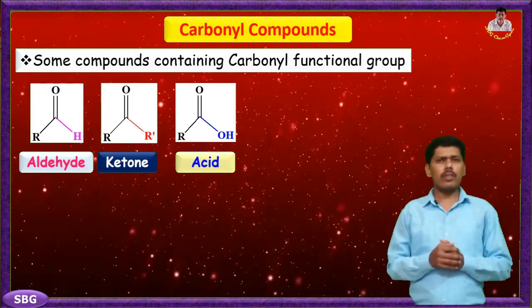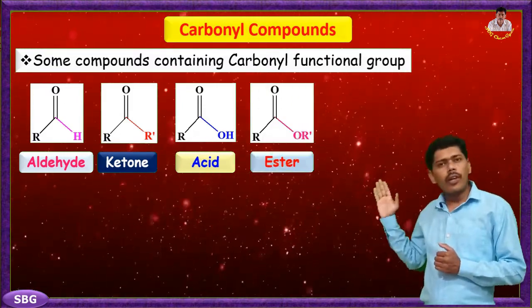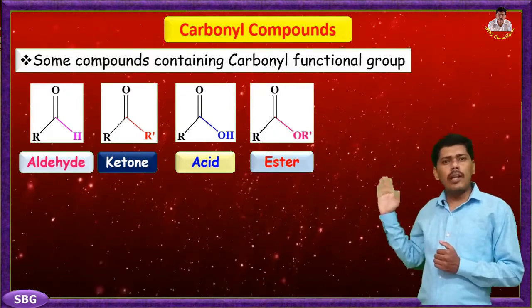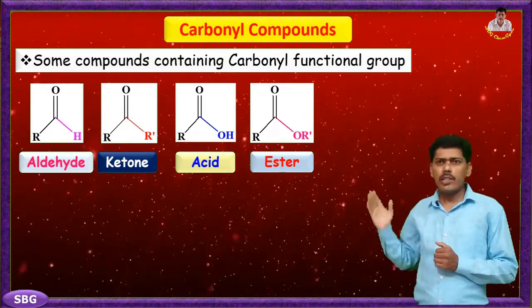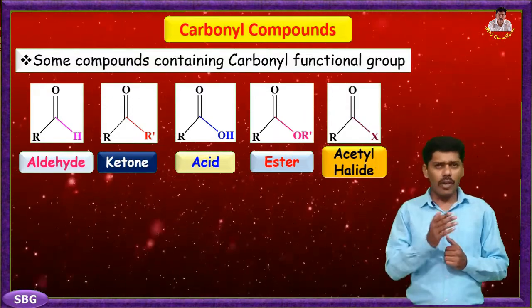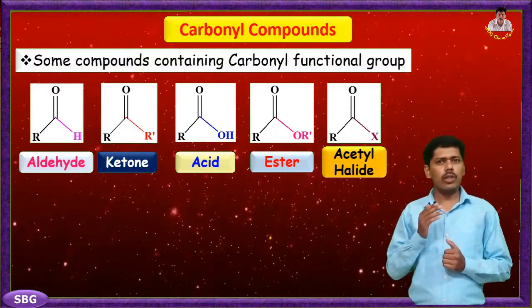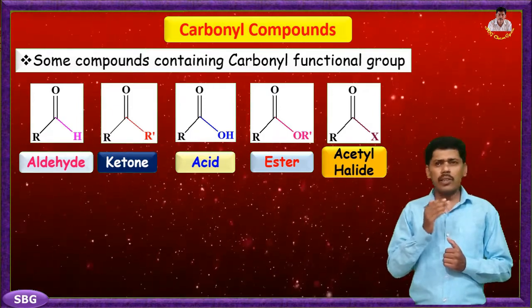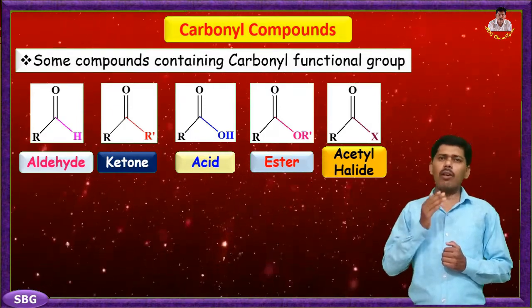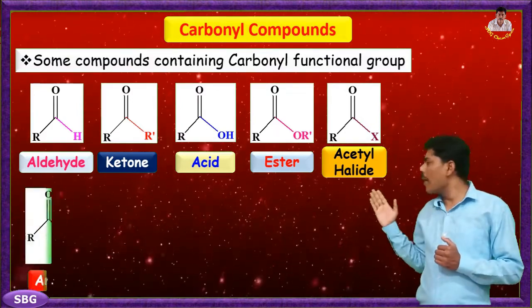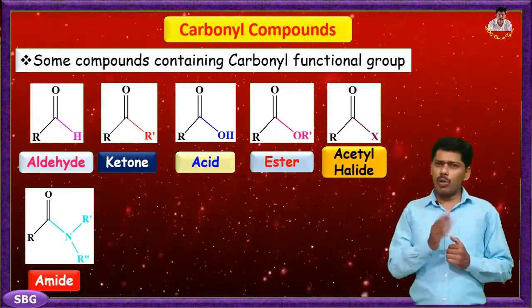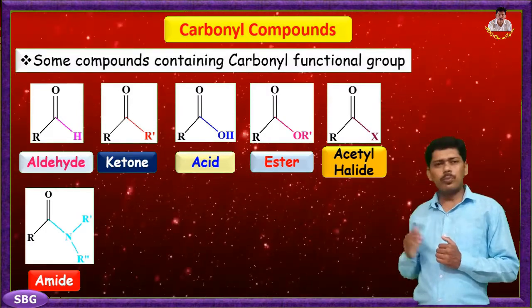Then next functional group is ester, where carbonyl group is attached to alkoxy group. Then next functional group is acetyl halide, where carbonyl group is attached to any halide, that is chloride, bromide or iodide ions. Next is an amide, where carbonyl group is attached to amine group.